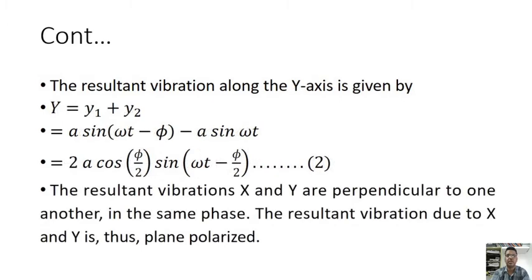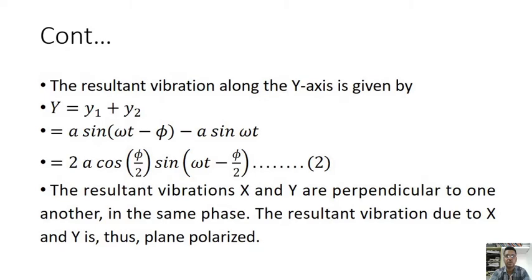So that is equation number 1. Next we come to the resultant vibration along the y-axis. y is equal to y1 plus y2, that is a sin of omega t minus phi minus a sin omega t, that is equal to 2a cos of phi by 2 sin of omega t minus phi by 2.